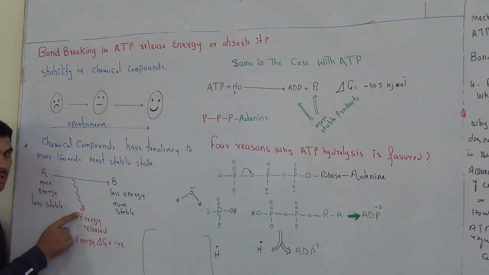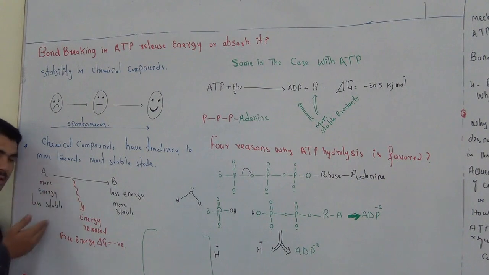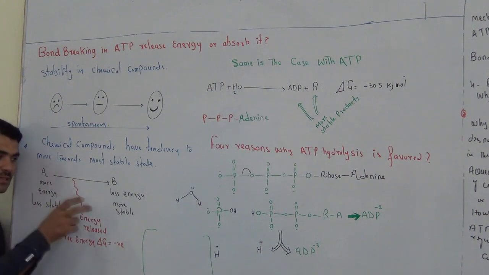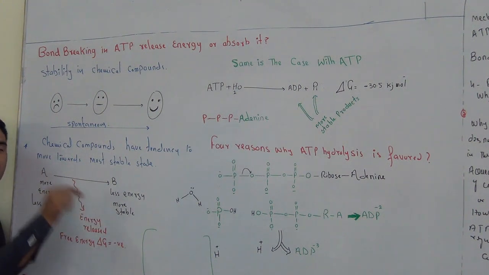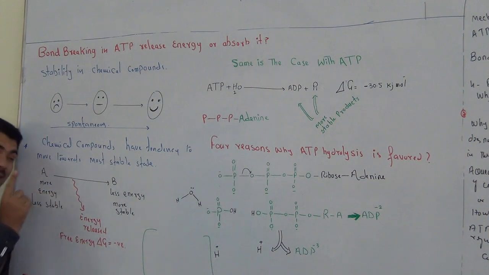Such a reaction, where the reactant side has more energy and the product side has less energy, always occurs spontaneously, and this type of reaction will always release energy.